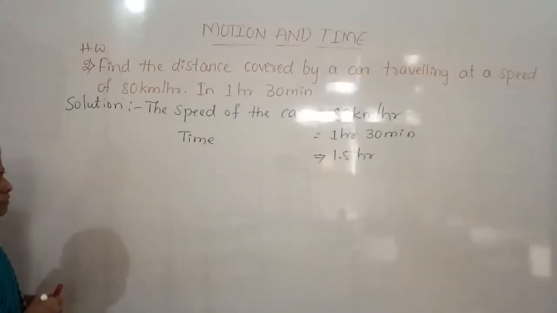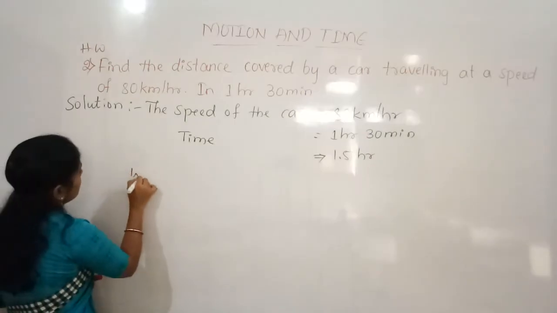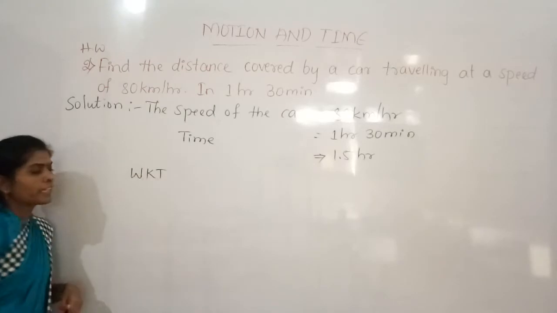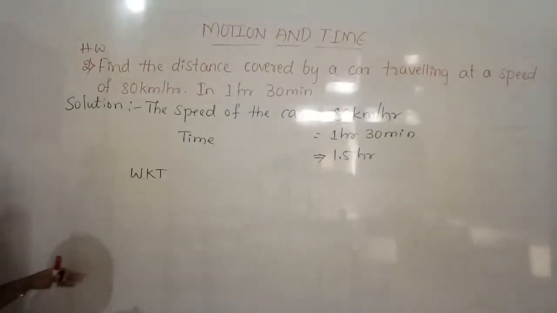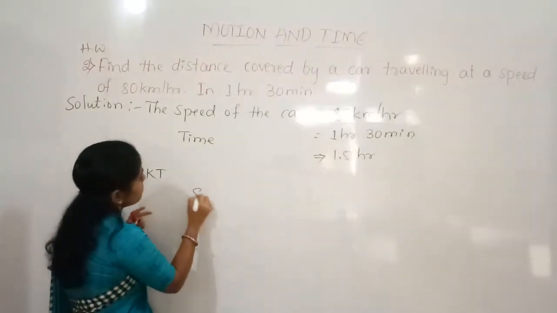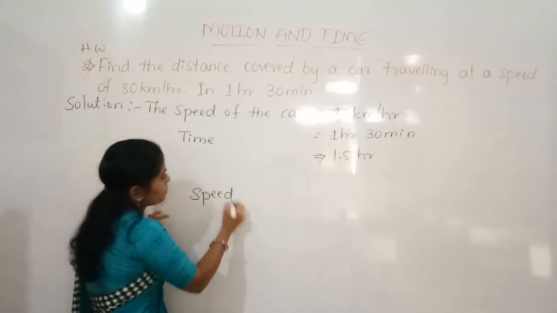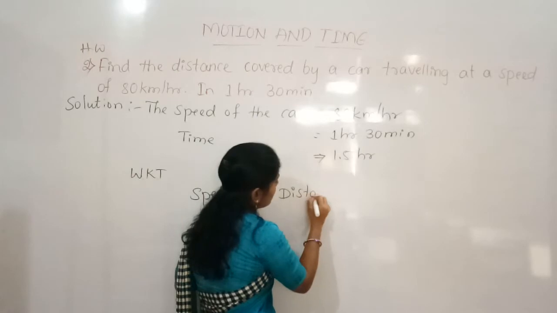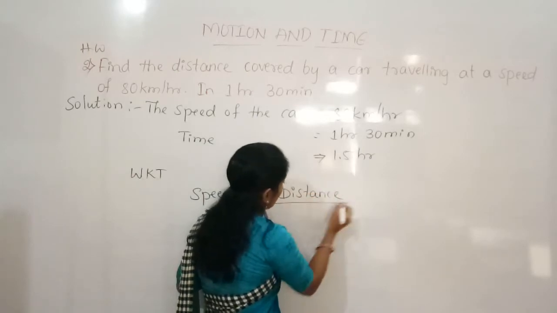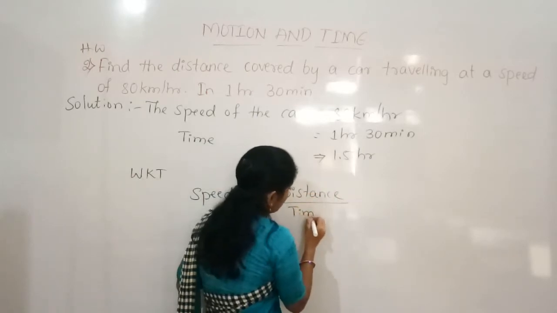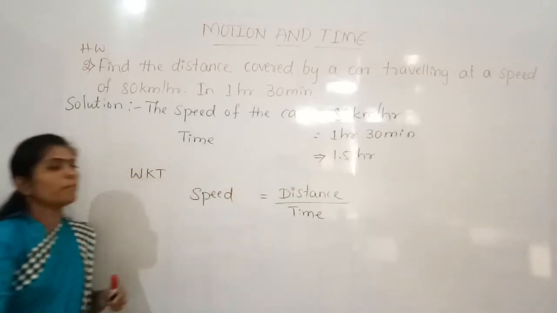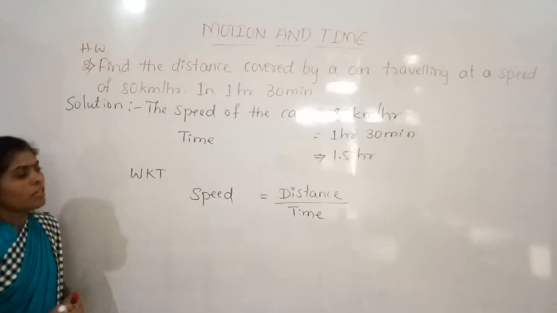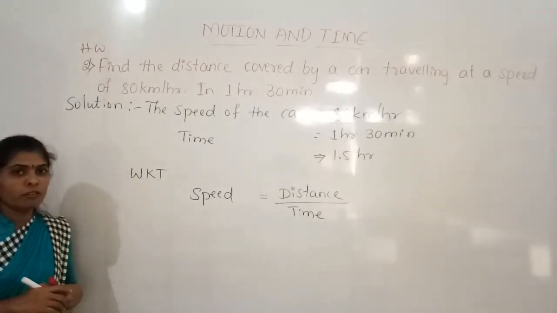And we know that, yes, what do we know? WKT, means we know that speed can be calculated as speed is equal to distance divided by time. Then what do we have to calculate now?